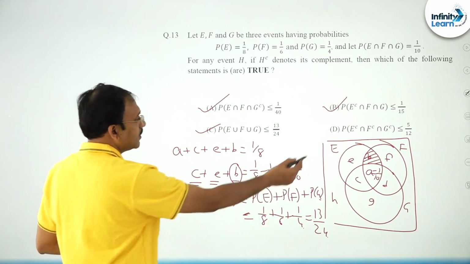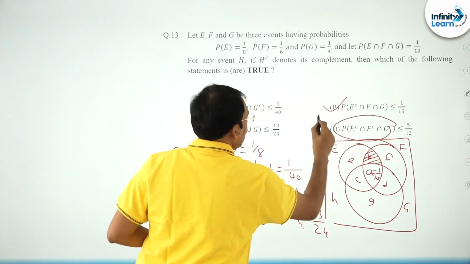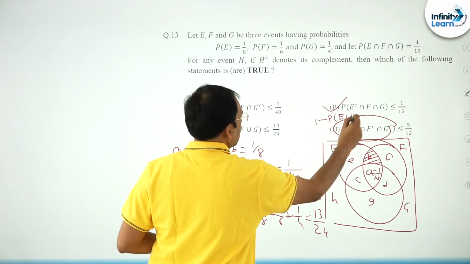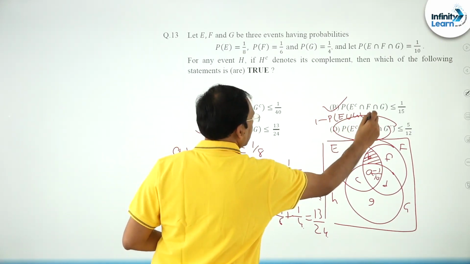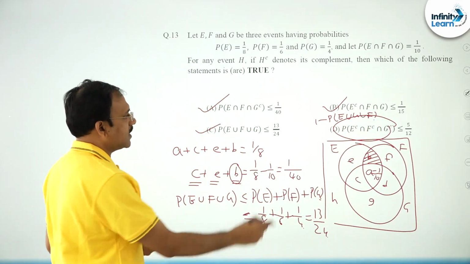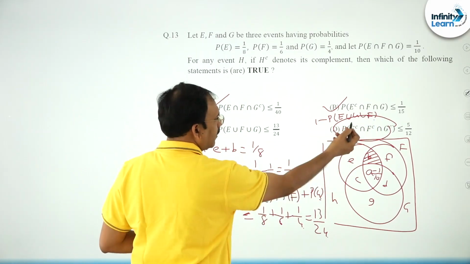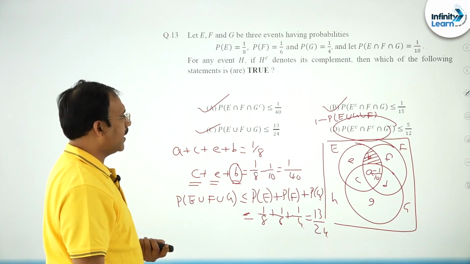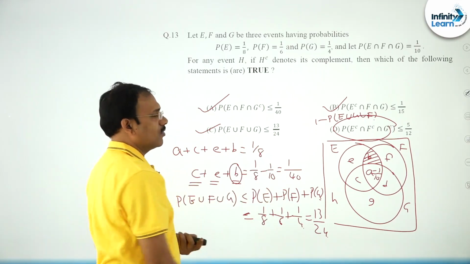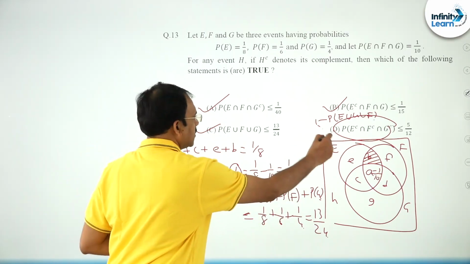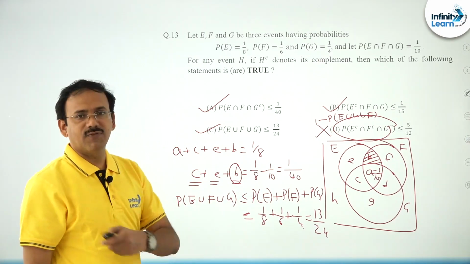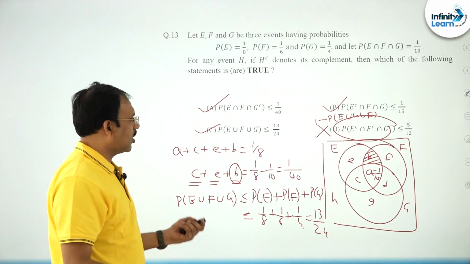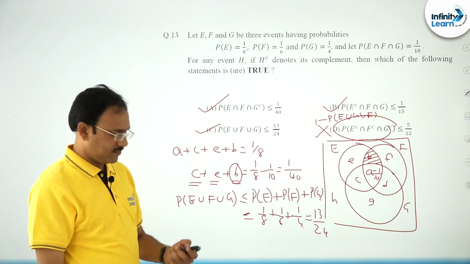Whereas this is nothing but 1 minus P of E union F union G. He is saying this is less than or equal to 5 by 12, meaning this is greater than or equal to 7 by 12, which is wrong, it is less than or equal to 13 by 24. So this is wrong. So these are the right options for this question friends, clear? Simple problem, not a big task, just observe and write, right?